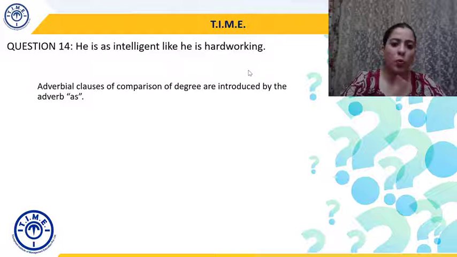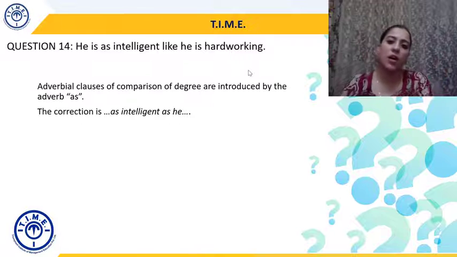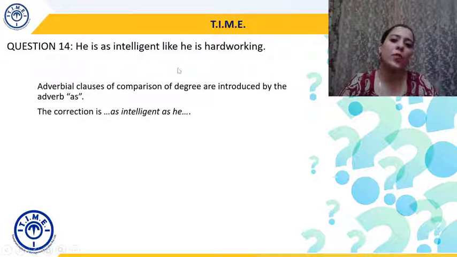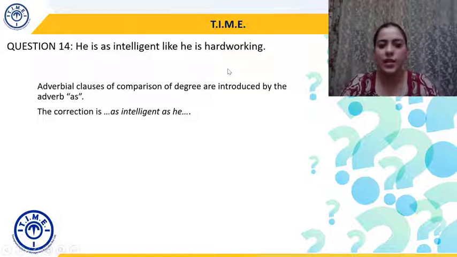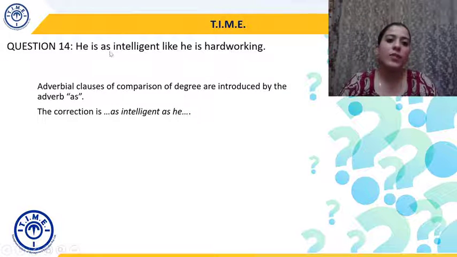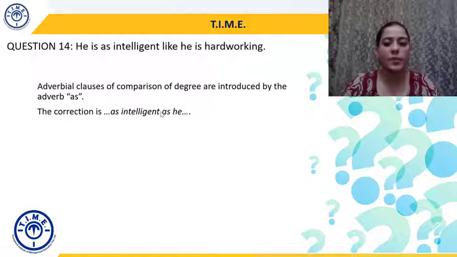So in both parts, we'll need to use "as", and the correction will be: he is as intelligent as he is hardworking. So we will have to replace "like" with "as". So as intelligent as, as good as, as large as, as much as. So the second half of the sentence, "like" will be replaced with "as". He is as intelligent as he is hardworking.